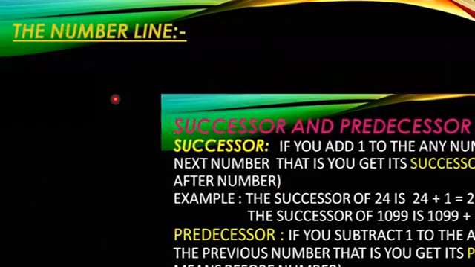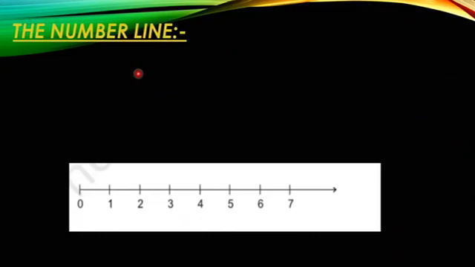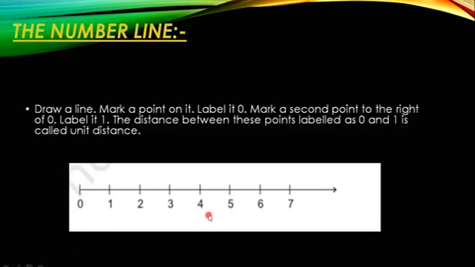Next, we will see what we mean by number line. Before, we saw addition, subtraction and multiplication; now we will see how to do them on the number line. This is called a number line. Just draw one straight line with the help of a scale, and on it, at equal distances, place the numbers like 0, 1, 2, 3, 4, 5, 6, 7.